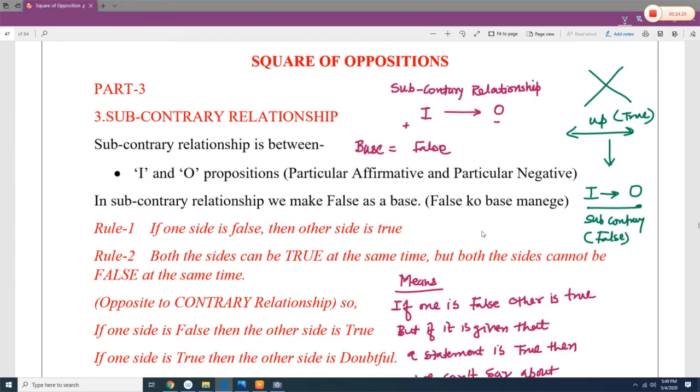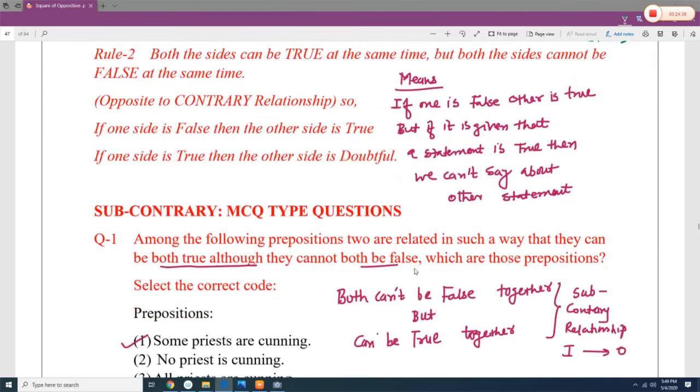It means if this is false, then this is true. But if this is true, then it is undetermined, and if this is true, this is also undetermined. It means that if one is false, the other is true. But if it is given that a statement is true, then we cannot say anything about the other statement.